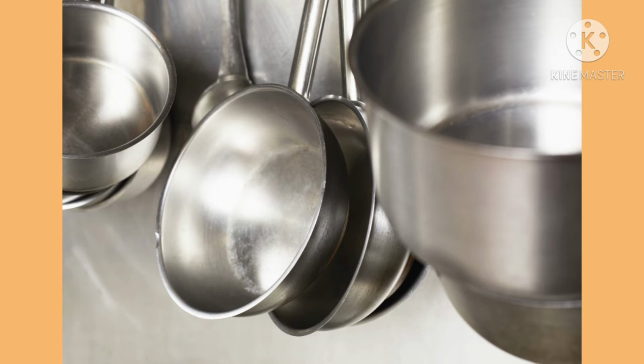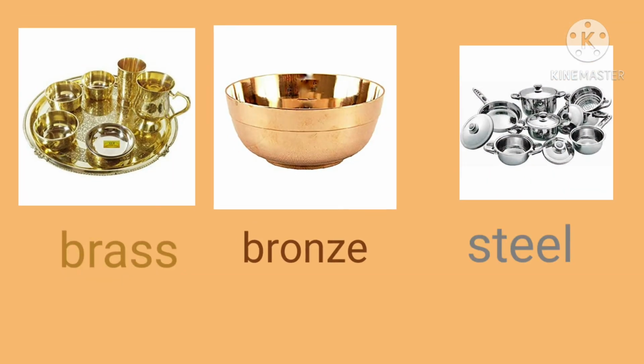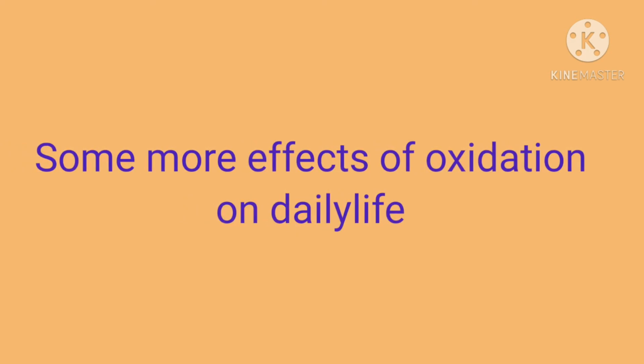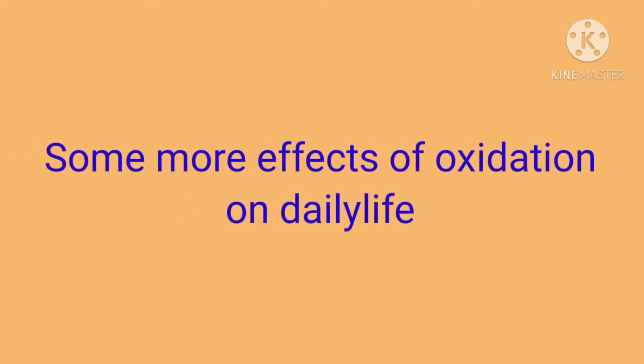A metallic substance made by mixing and fusing two or more metals, or a metal and a non-metal, to obtain desirable qualities such as hardness, lightness and strength is known as an alloy. Examples of alloys are brass, bronze, steel, etc. Children, let us discuss some more effects of oxidation on everyday life.